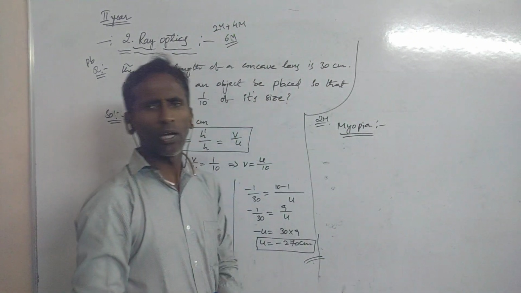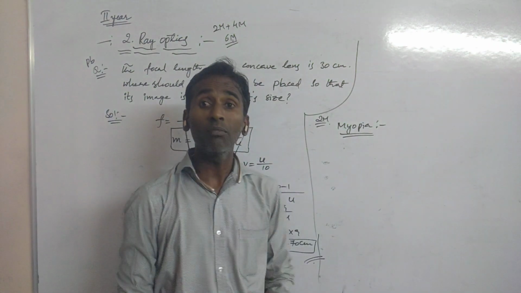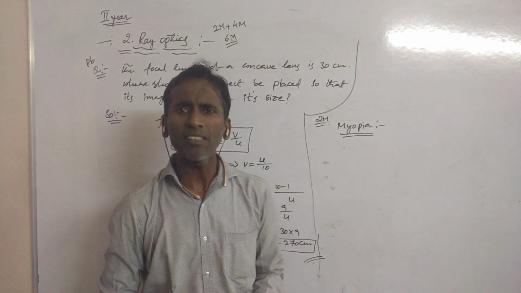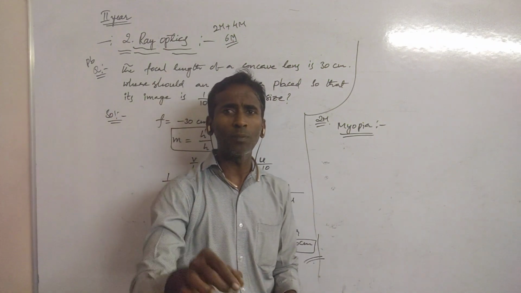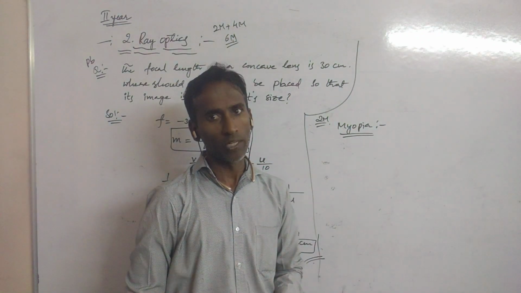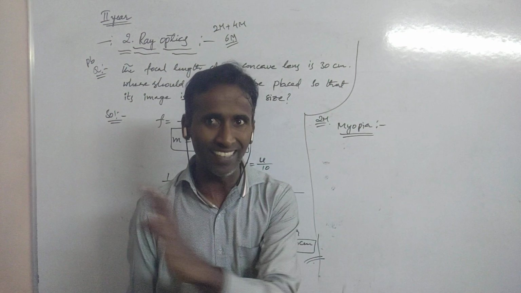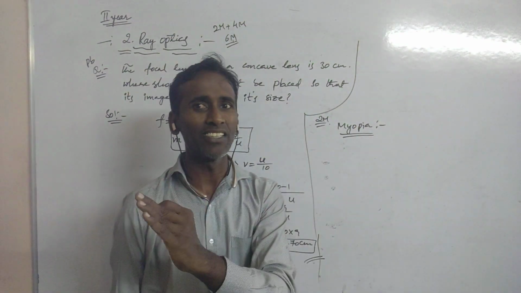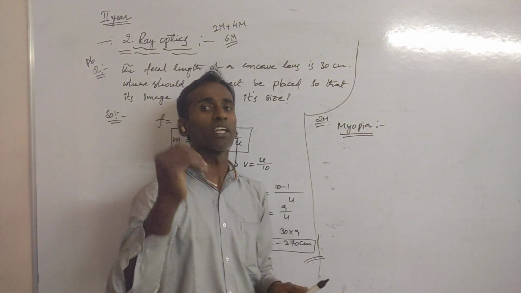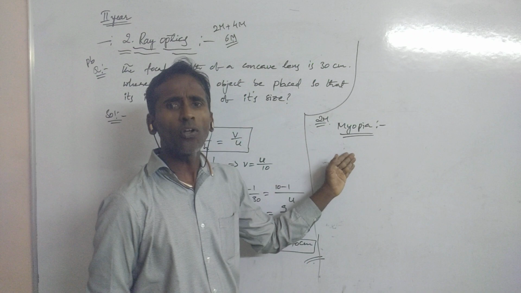First of all, what is myopia? Myopia has another name, nearsightedness. Nearsightedness means we can see near objects clearly, but we cannot see far objects. Myopia is also short-sightedness. Short-sightedness means we can see near objects clearly, but we cannot see far objects clearly. So how can we rectify it?